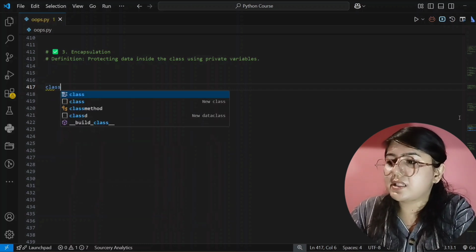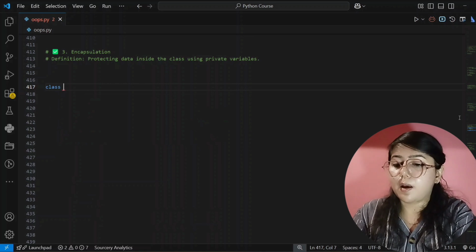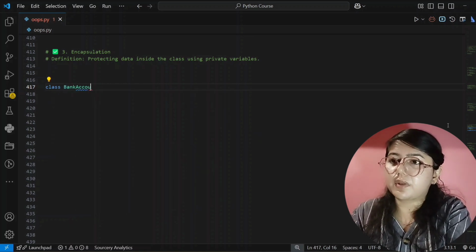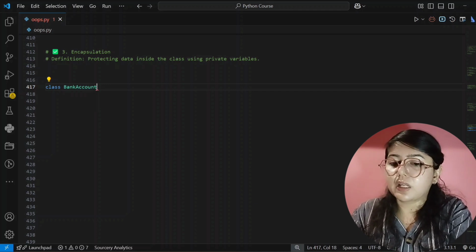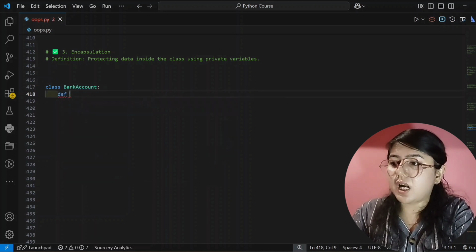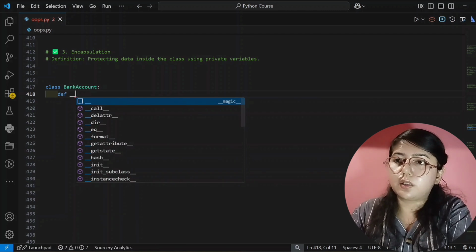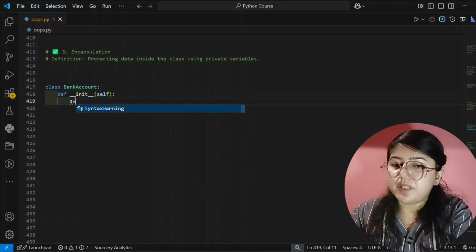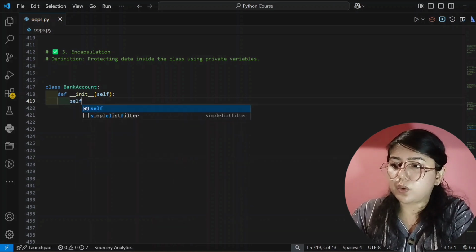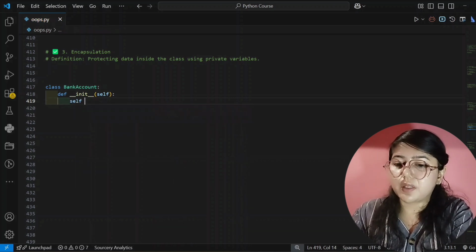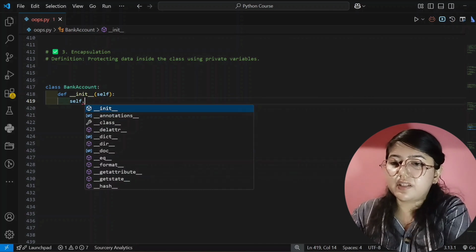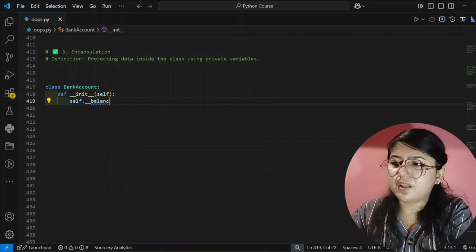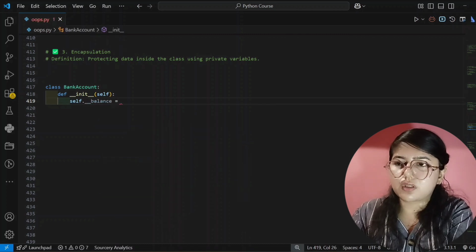So here I am creating a class, and its name is BankAccount. After that, I am creating a method, def __init__. Here I will give some property, and that will be self, and it will be private. You can imagine it like a variable also, and it will be private. That's why underscore two times, I have already taught you. And balance, I am currently giving balance 0, and I will add afterwards.